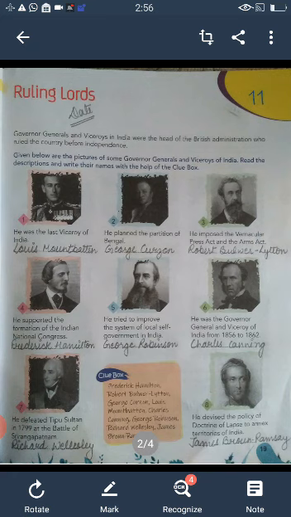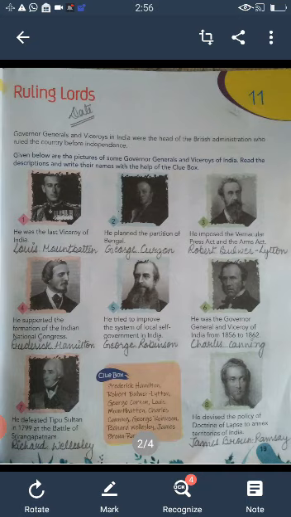Answer is Richard Wellesley. Last question. He devised the policy of doctrine of lapse to annex territories of India, and the correct answer is James Brown Ramsay. Here we have completed exercise number 11.